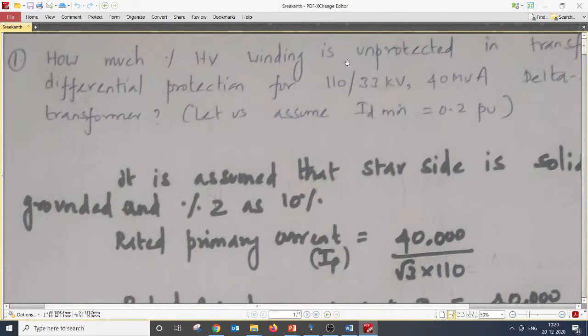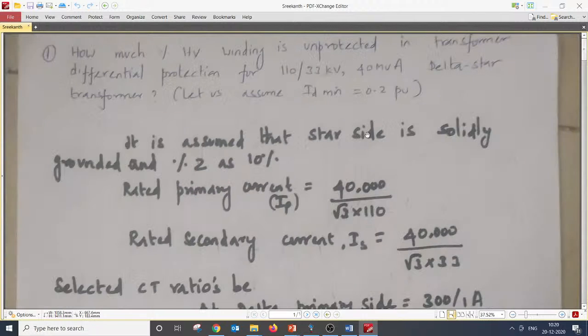How much percentage of HV winding is unprotected in a transformer? Differential protection for 11 by 33 kV 40 MVA delta star transformer. Assume I_D min is 0.2 per unit. This could be applicable for a differential protection, for a restricted earth fault protection, for an overcurrent protection, earth fault, all these things, right?